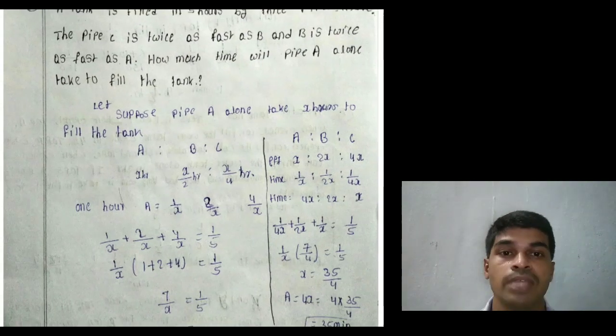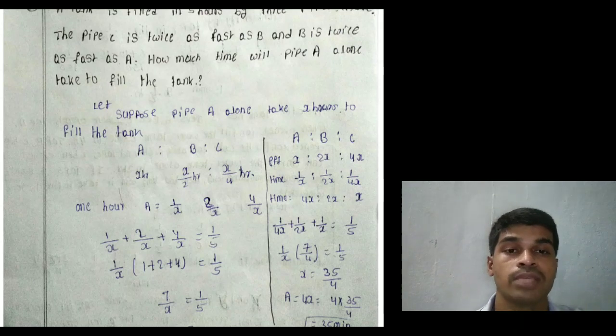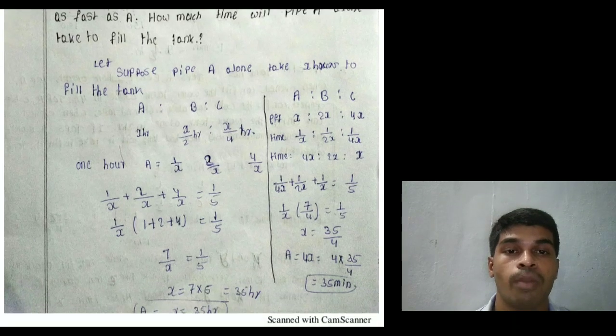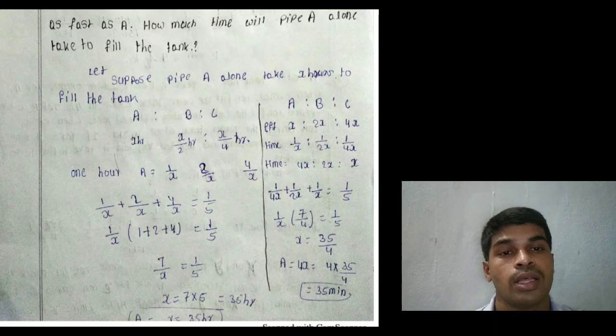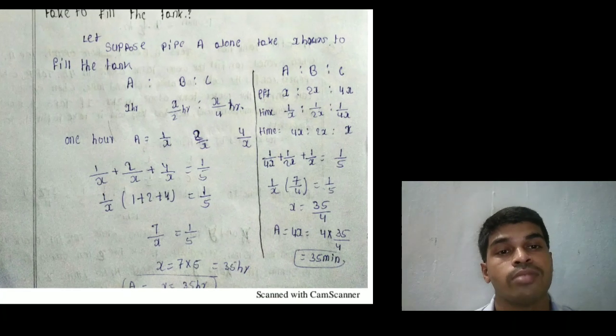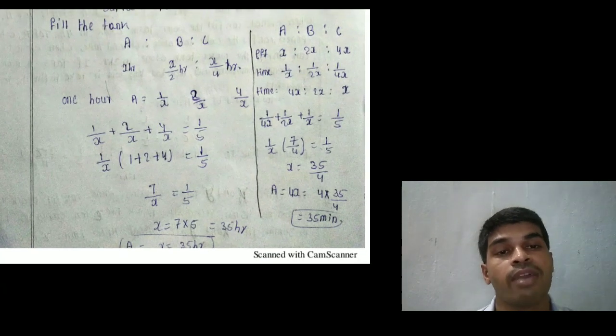A plus B plus C fill the tank in 5 hours. That means 1 hour work of A plus 1 hour work of B plus 1 hour work of C is 1 by 5. That equals 1 by X plus 2 by X plus 4 by X equal to 1 by 5. 1 by X is common. 1 plus 2 plus 4 equals 7 by X equal to 1 by 5. That equals X equal to 35 hours. That means A alone can fill the tank in 35 hours.